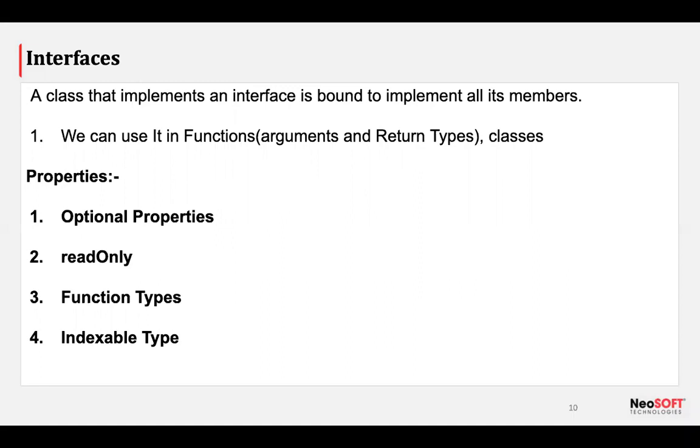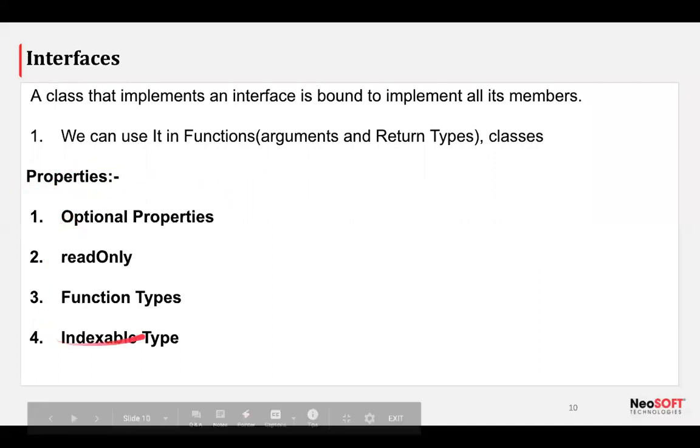In case of interfaces, we must implement all the member functions or data members used in the interface. We need to implement those things in our child class. We have to do that, else it will throw an error. Cool, great. We'll discuss more on how extends and implements work in our upcoming slides. Just for now, it's a brief heads up on what interfaces are, what inheritance is, and the difference between these two.